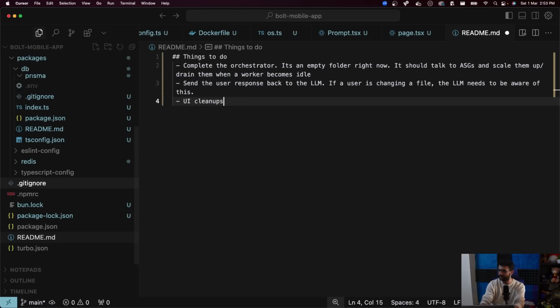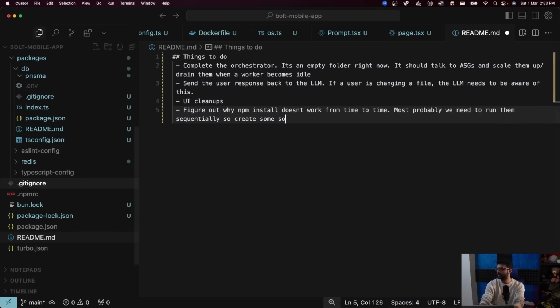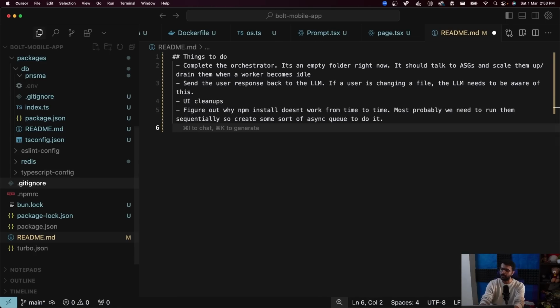UI cleanups for sure. Orchestrator and router are the same thing, so you have to do them together. What else? There are a bunch of other things. Figure out why npm install doesn't work from time to time. Most probably we need to run them sequentially, so create some sort of async queue to do it. I think that's it. I might be missing something.